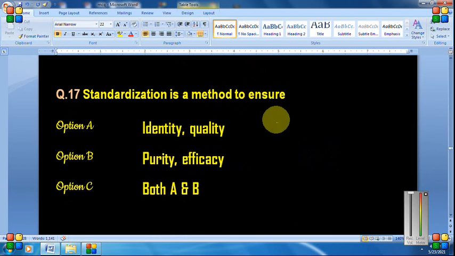Next question. Standardization is a method to ensure, option A, identity, quality. Option B, purity, efficacy. Option C, both A and B. Yes, option C will be the answer, because we know standardization is a method to ensure the identity, quality, purity as well as efficacy of the crude drug.